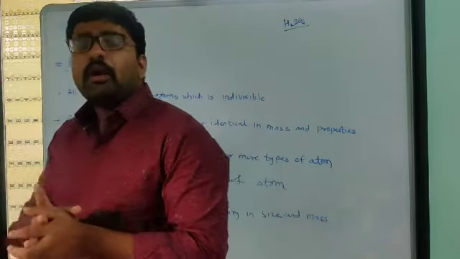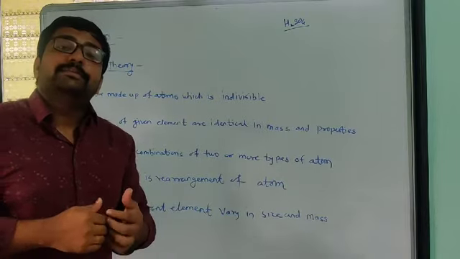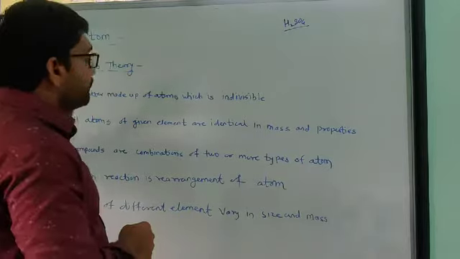In today's lecture we have to study some theories proposed by some scientists about this atom.